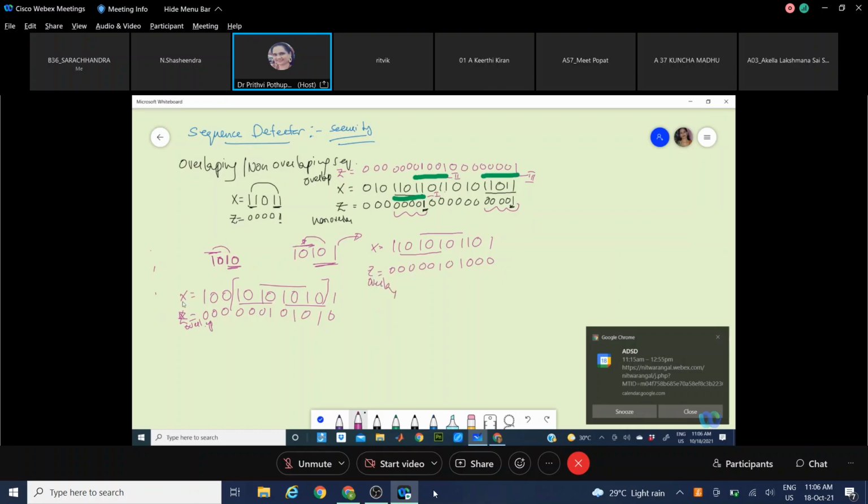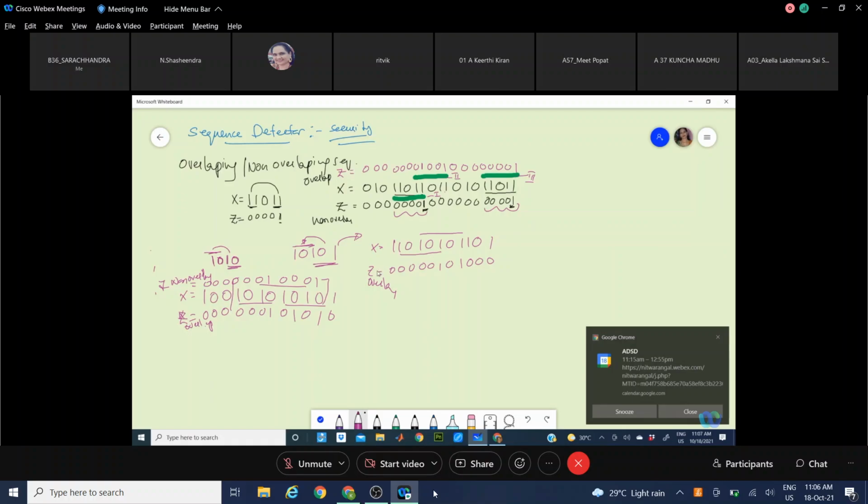For non-overlap, Z will be 0 0 0 1 0. This is 1. Afresh it has to find out. So 0 0 0 1. That means it will be two sequences only. It will be considered non-overlap. For overlap, 3 sequences were coming.